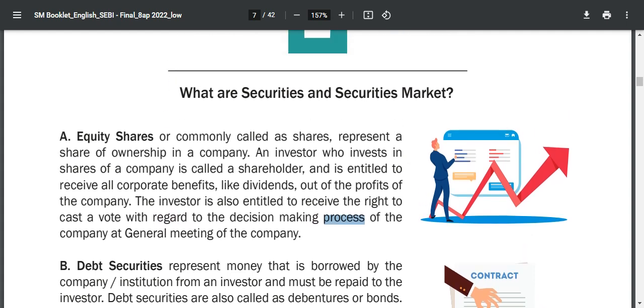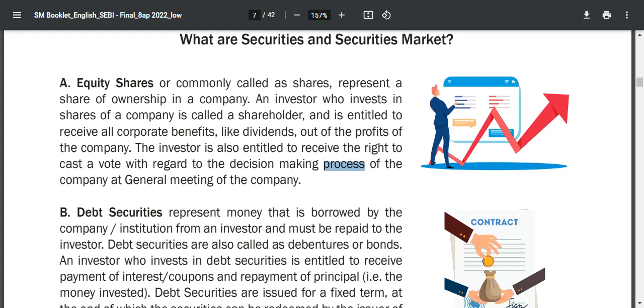Okay, so equity shares are commonly known as shares. They are the shares in which an investor, an individual or group of individuals or companies, invests money in a company and in exchange receives common shares or preferred shares.